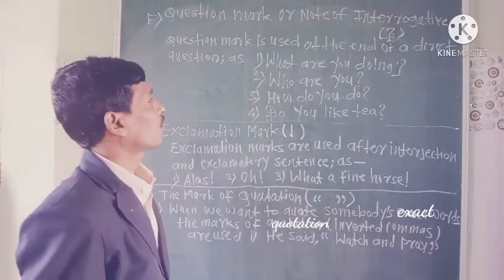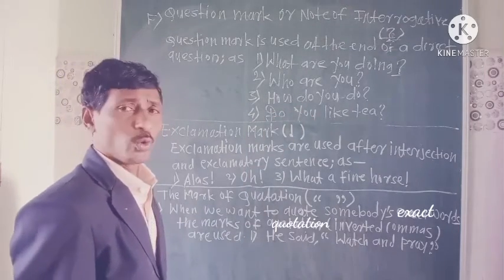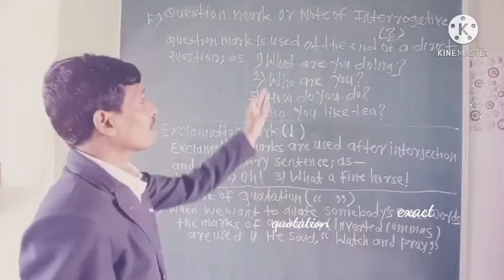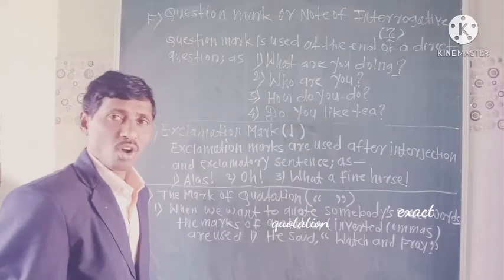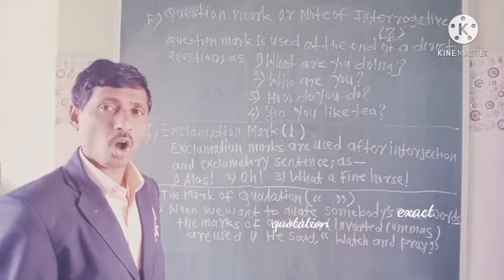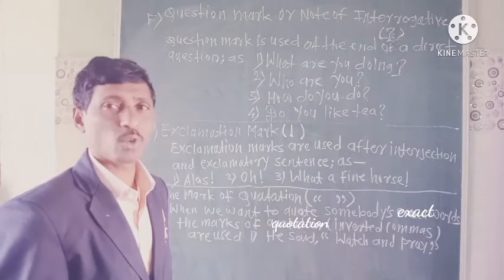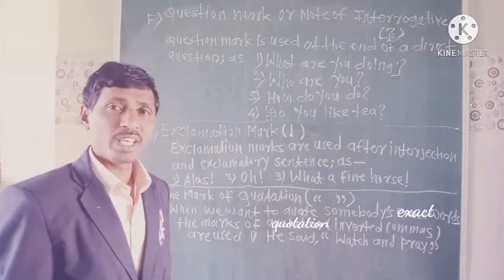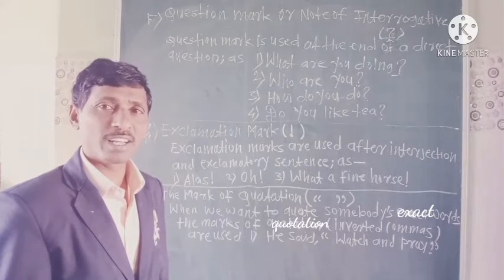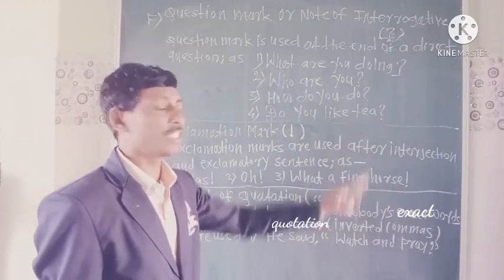Second example: Who are you? How do you do? Do you like it? Here, two types of questions are there: WH questions, and second is the verbal question, or we can say yes or no type question. It means we are using an auxiliary verb. When we are using an auxiliary verb, that's a verbal question. For example, do you like tea?